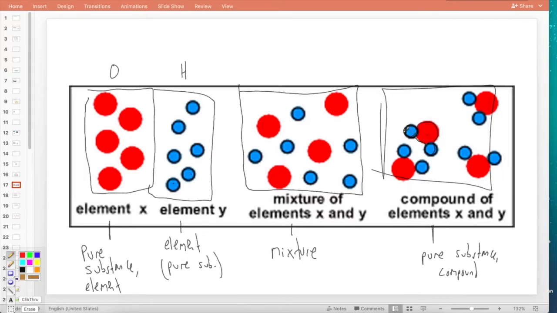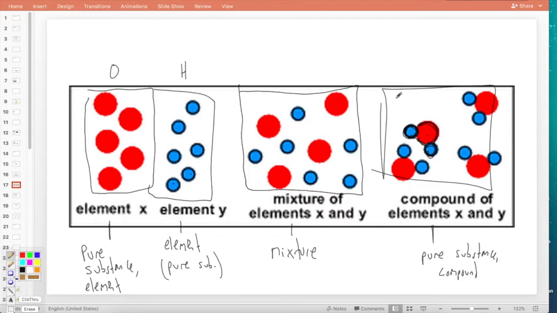Because the way that this has been drawn is implying to me that the hydrogens here have been strongly bound to the oxygen. I have water, I have H2O, 2 hydrogens, 1 oxygen. That's a compound. It's a pure substance because there's nothing else, and it's a compound.